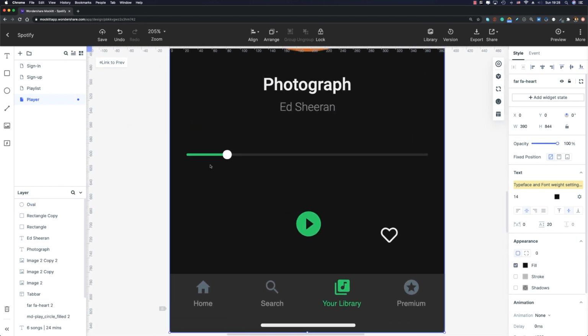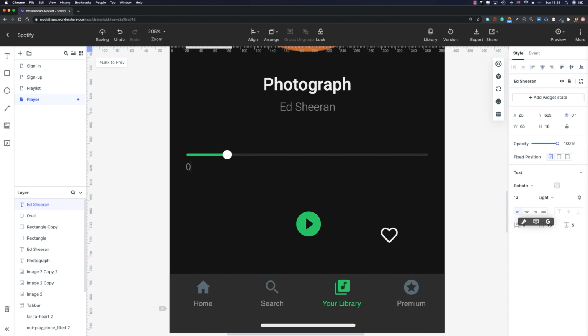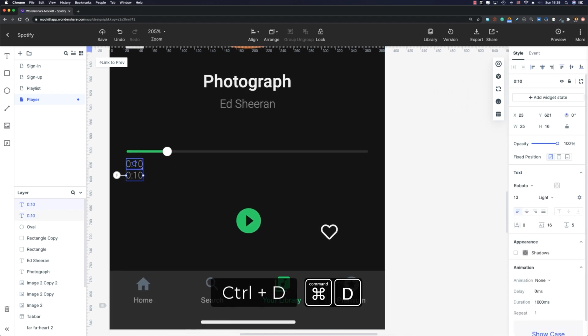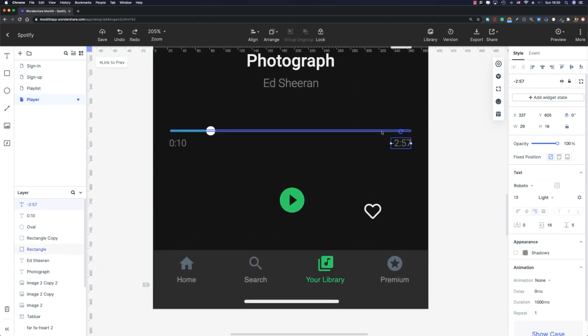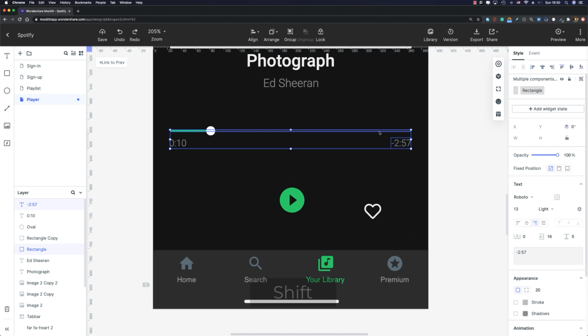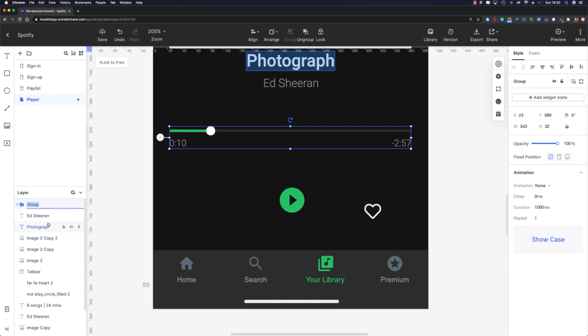One more thing we need for this bar is the remaining time on the right side and the elapsed time, okay? So I'm gonna select this text layer, move it down, put it here. Let me decrease the font size to 13 points. Okay, its top padding is gonna be 8 pixels. And here, let me write 0:10. Now duplicate it, move it to the right side. And here, I'm gonna write -2:57. All right, cool. Now let me select all these elements. Hold down the Shift key on your keyboard, select all of them and group them, Command G or Control G, and I'm gonna rename it to Audio Player Bar.